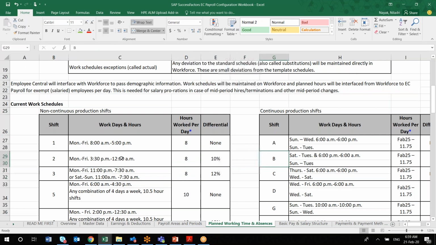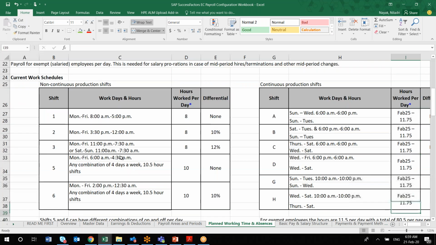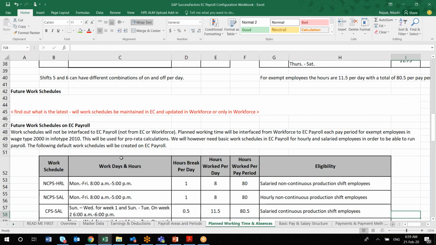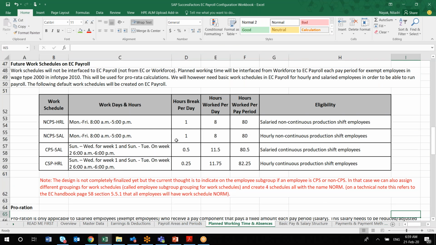Generally this information you will get directly from the time consultant, since they must know it. From the EC payroll point of view, just capture that information from the client or the consultant who is working closely with the client on this topic. The main important part is whether there is any impact to the salary, so that we are concerned about.